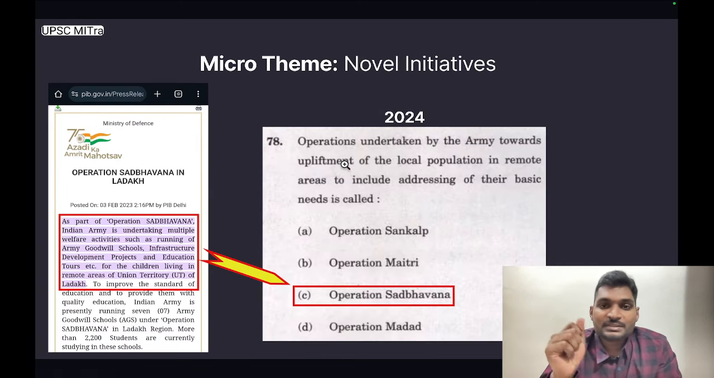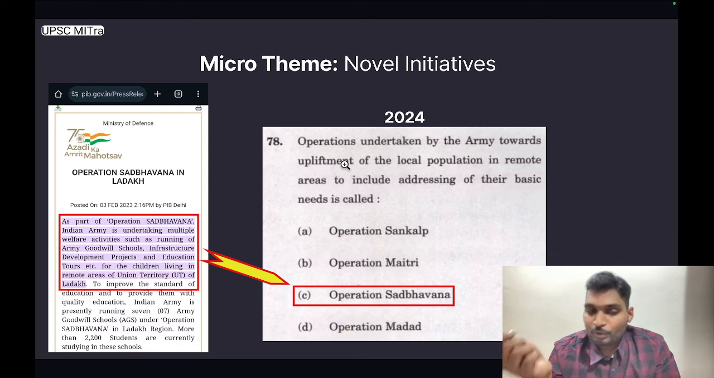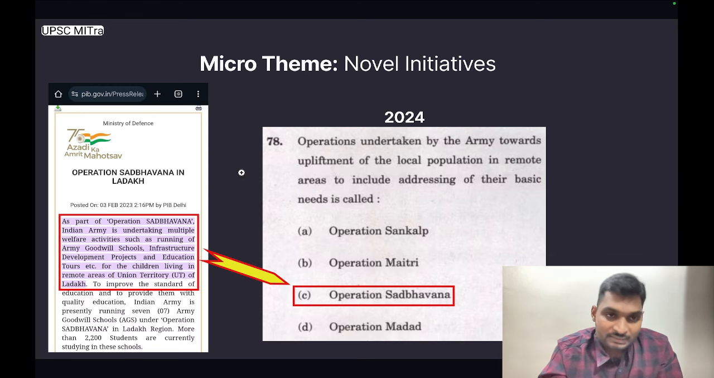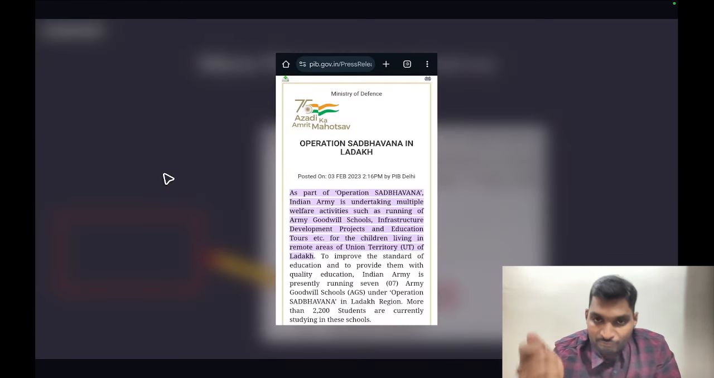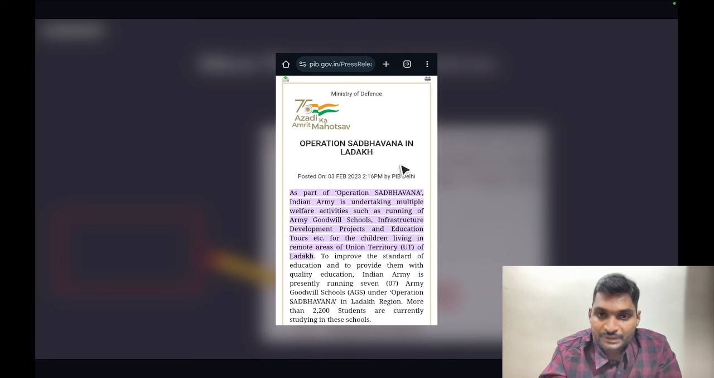The next micro theme is novel initiatives. Anything that is counterintuitive is important from prelims point of view. This particular release is from Ministry of Defense, dated 3rd Feb 2023.